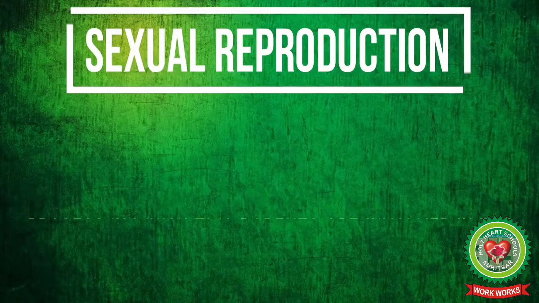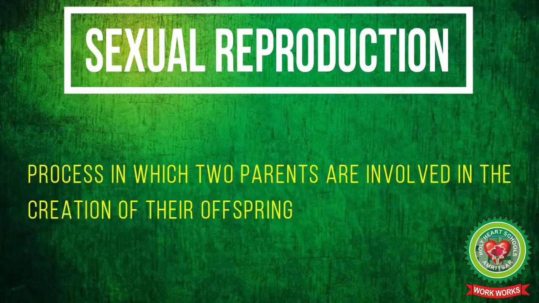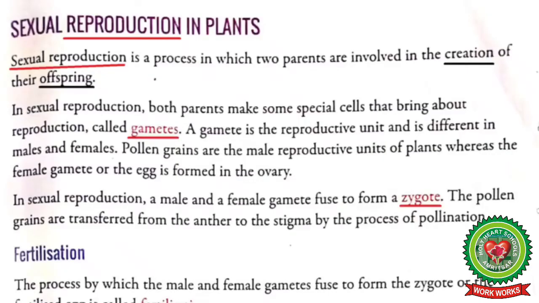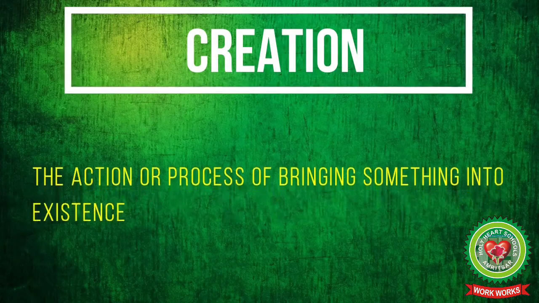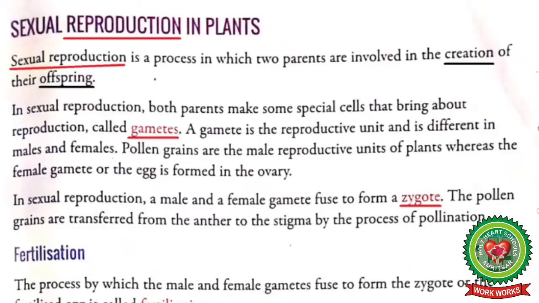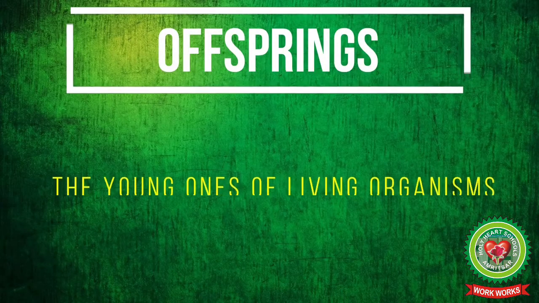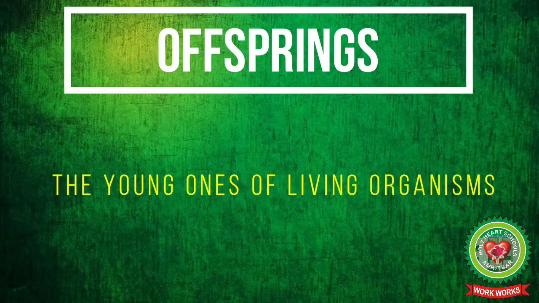So sexual reproduction is a process in which two parents are involved in the creation of their offspring. Now underline word creation and write down its meaning: the action or process of bringing something into existence. Now underline word offspring and write down its meaning: the young ones of living organisms.